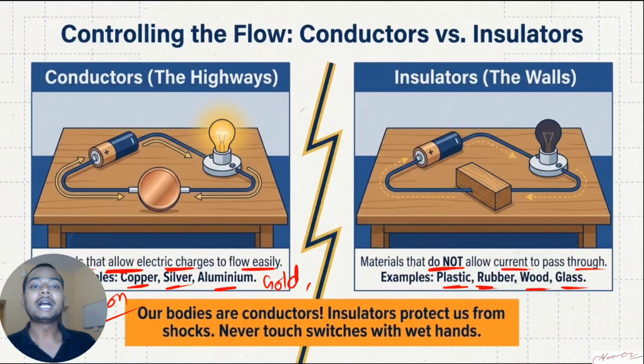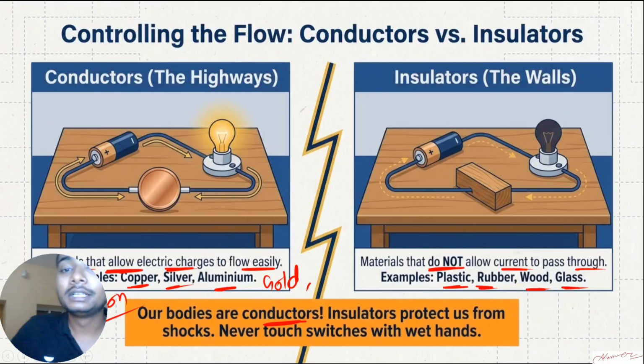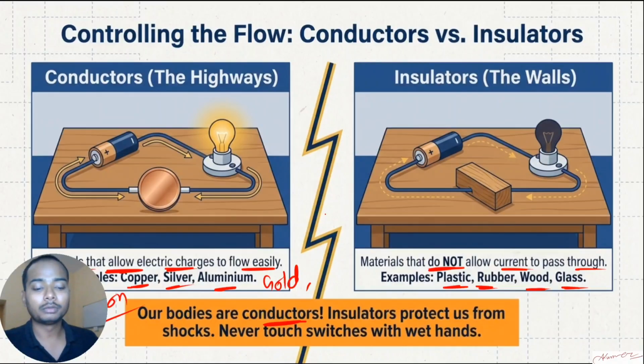Acha, is our body a conductor or insulator? Our body is a conductor. That's why we should avoid touching the electrical appliances with our hands directly. If you get in contact with the electric wires by mistake, it may cause big harm to your body. So that's why we should avoid touching the wires.